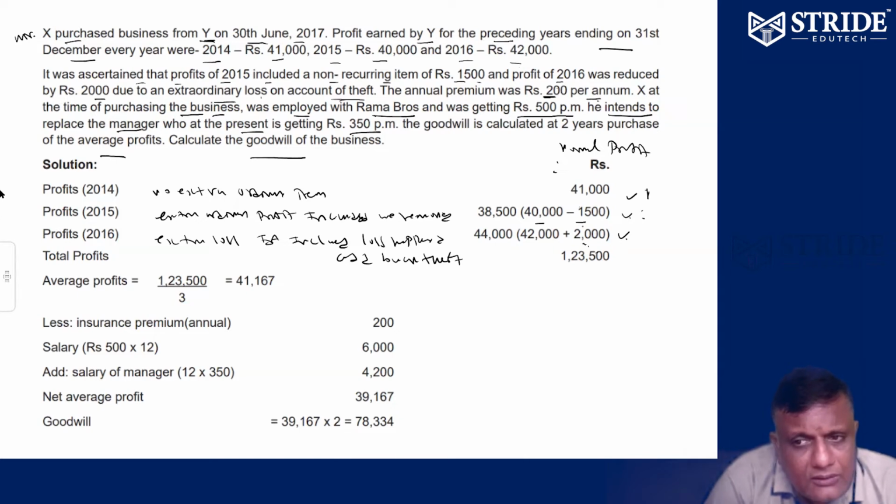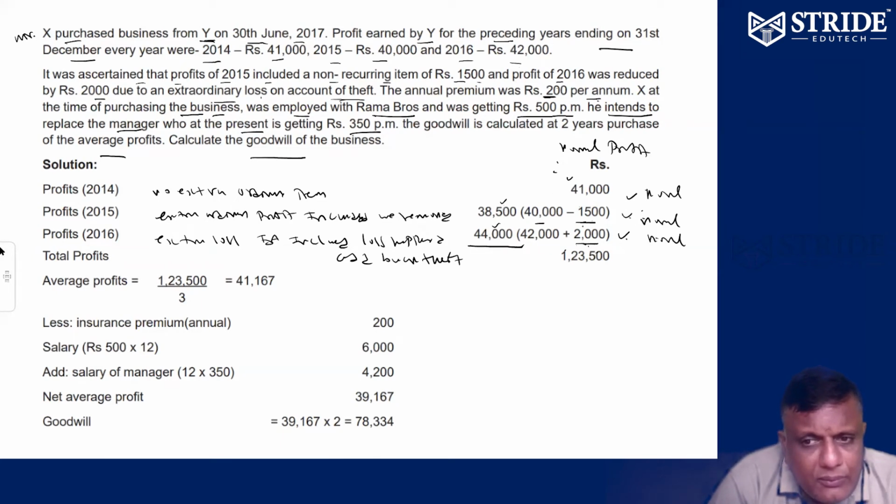First year, normal. Second year, now normal, because extraordinary profit was removed. Third year, normal, because extraordinary loss was added back, 42. So please add 41 plus 38.5 plus 44. It's going to be 1,23,500 total profit. Can I take average profit?